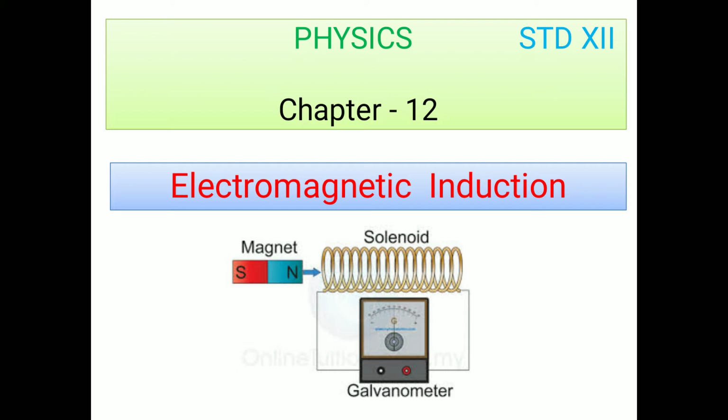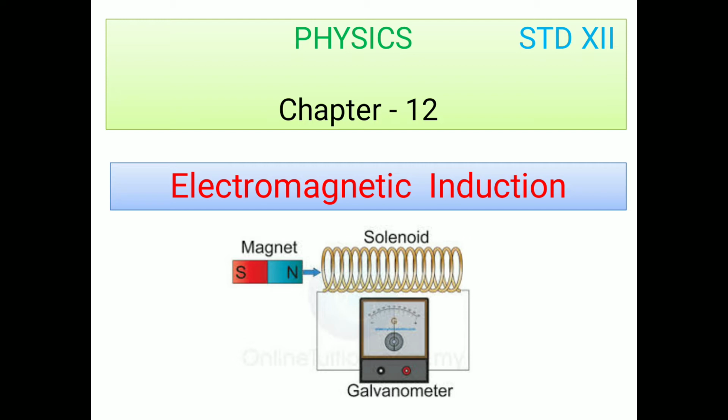Before starting it, let us revise some terms. Magnetic flux. What is the meaning of magnetic flux? The magnetic lines of force passing normally through a given area is called magnetic flux. In short, the more the magnetic field, the more the magnetic lines of force, the more the flux. The less the magnetic field, the fewer the lines of force, the less the magnetic flux. It is a scalar quantity.